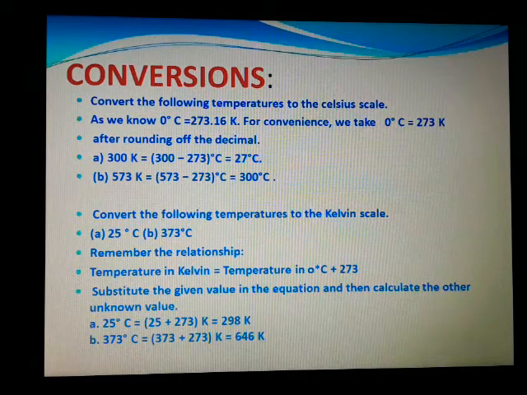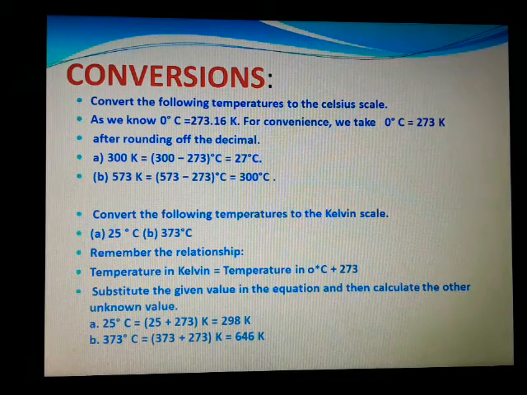At the same time, if you are asked to convert temperature to Kelvin, what we have to do is add. I think these things you have studied in physics. Anyway, because we are studying based on temperature and pressure, we have to know how to convert those degrees. Very simple problems. In your textbook also 2 or 3 problems are given. So I think you can do it.